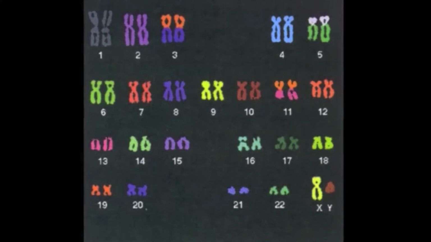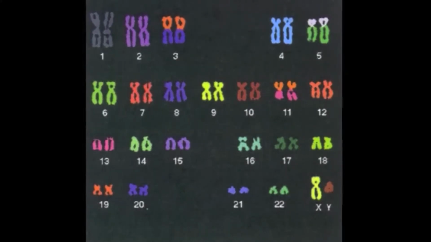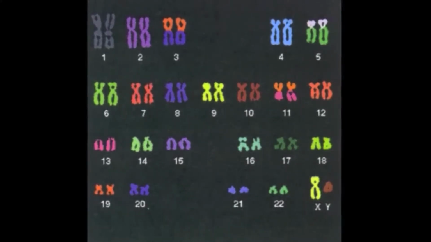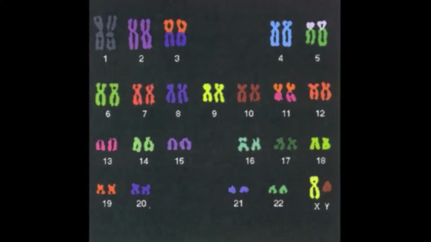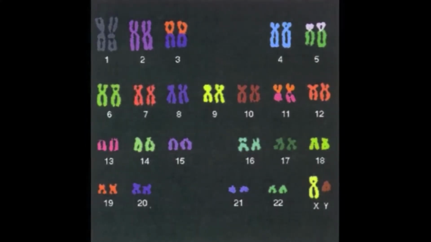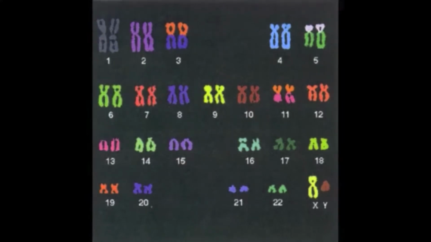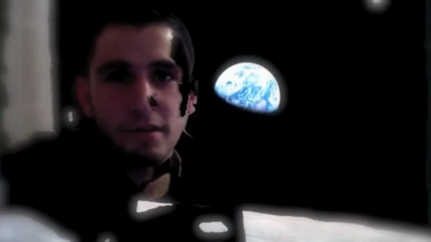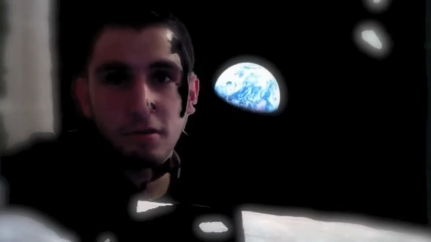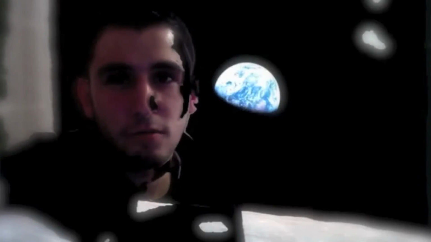The first 22 pairs are autosomal chromosomes, which determine the body's makeup. The 23rd pair determines whether you're a male or a female. And there you have it. Our genes, DNA, and chromosomes are what makes each and every single one of us different from one another.